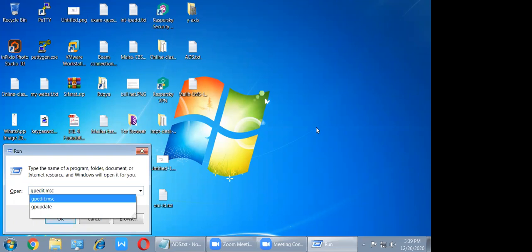Group policy is a collection of settings which is applied to users and computers, right? Same like security at home: one rule for daughters, one rule for sons.